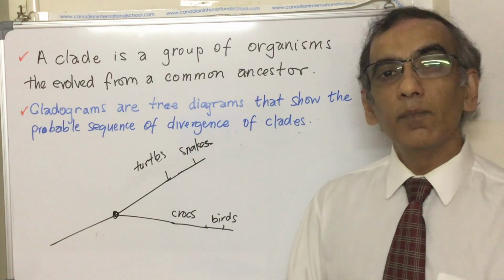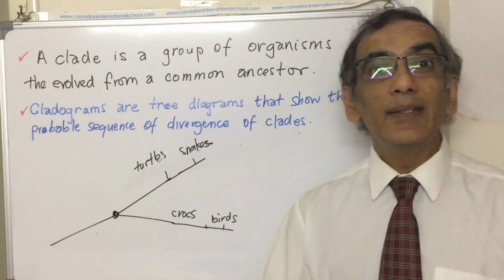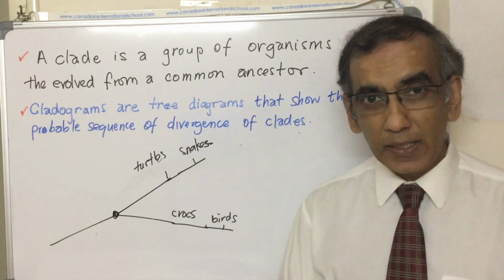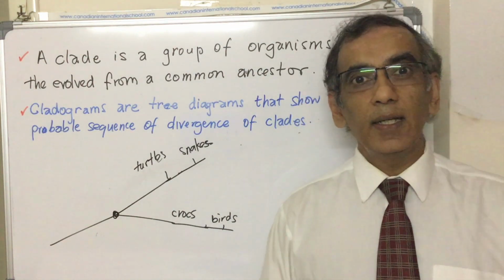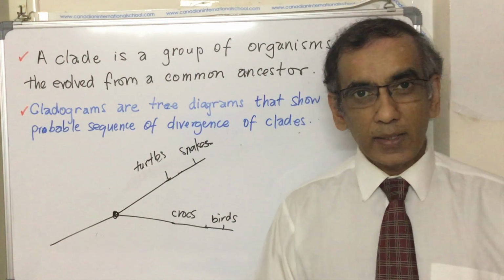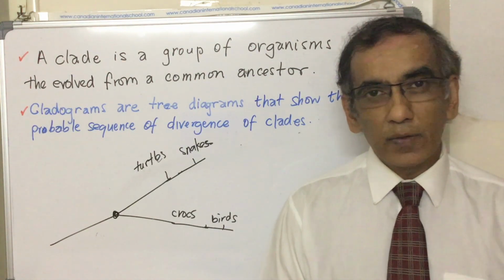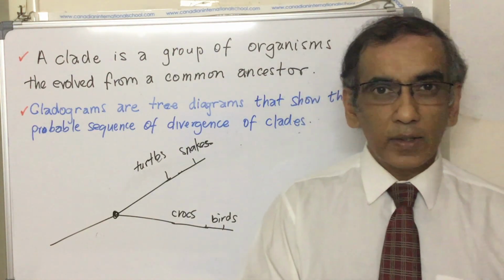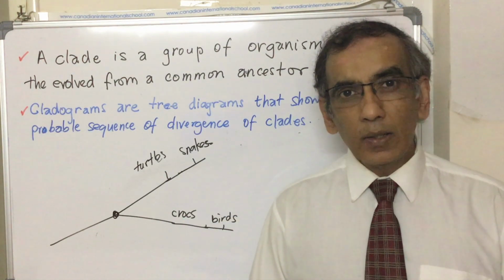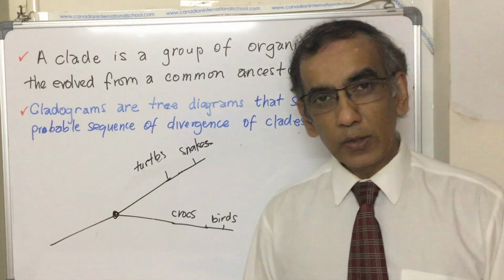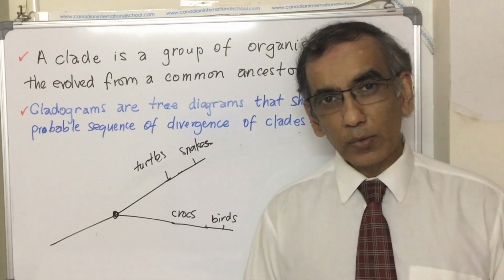Using the power of modern databases, we are going to go in and interrogate or get data from databases, get some gene sequences, put together a few tables, and get some data so that we can understand how cladograms are constructed, so that we can tell whether a chimpanzee is more related to a human being, or whether a gorilla is more related to a human being, or whether an orangutan is more related to a human being.